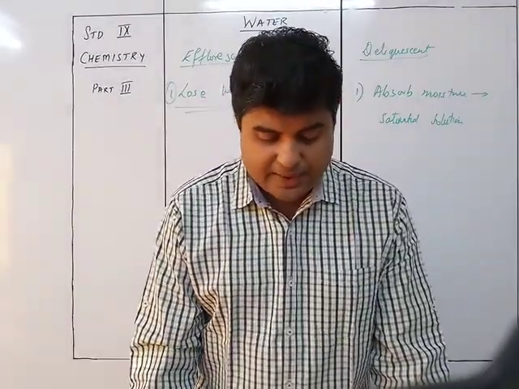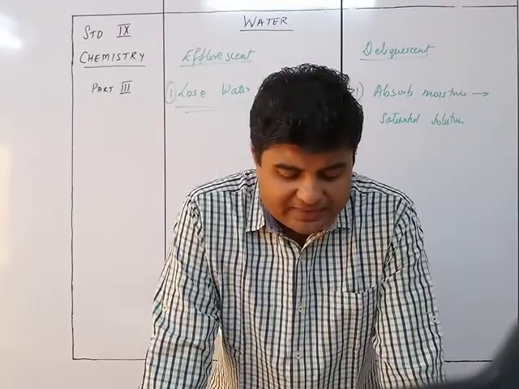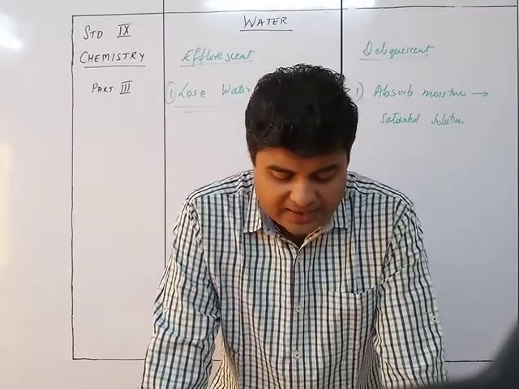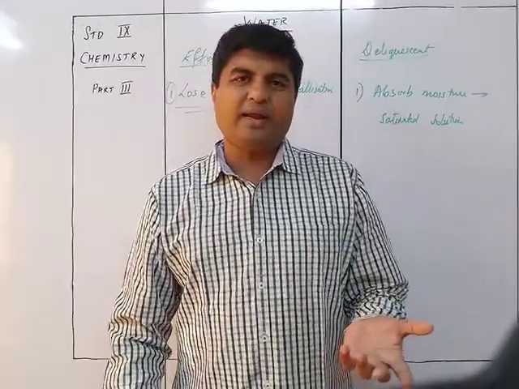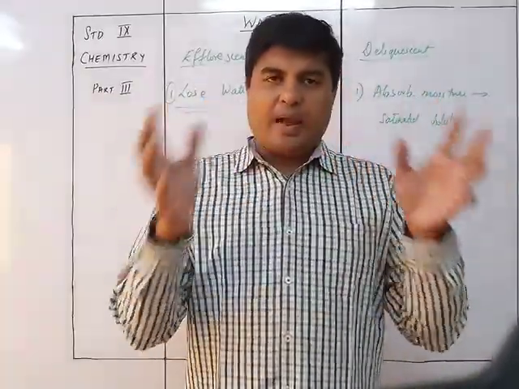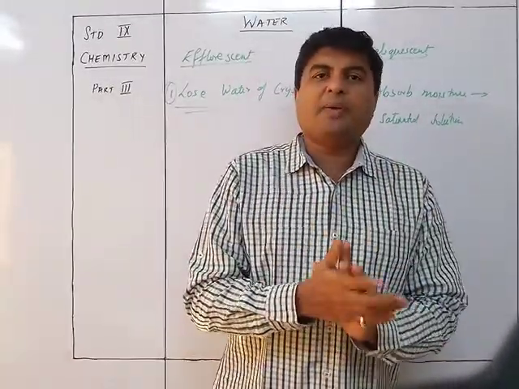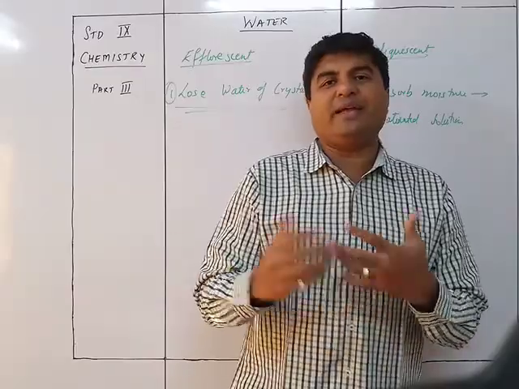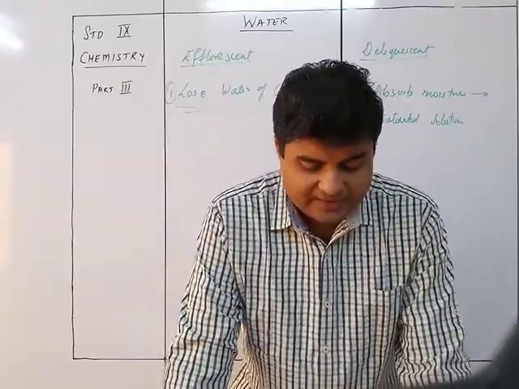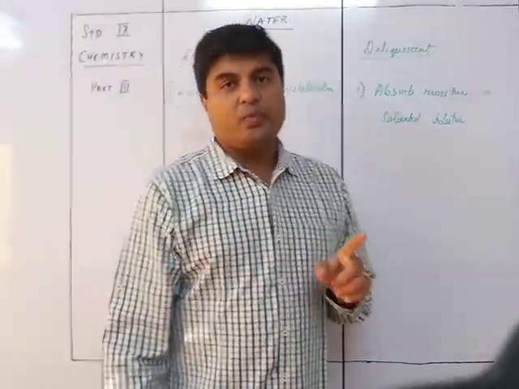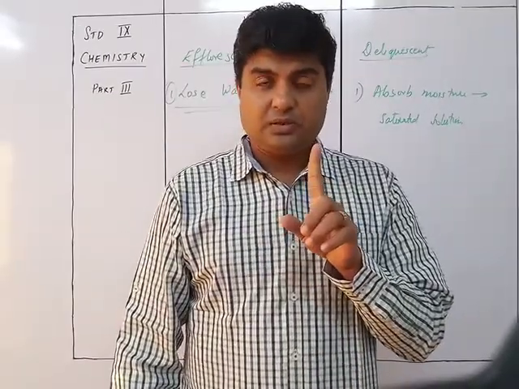These substances will absorb or remove moisture from other substances. Fused calcium chloride is deliquescent in nature, absorbs moisture, and hence is used as a drying agent or desiccating agent. Any drying agent which is used in an apparatus called a desiccator is called a desiccating agent. So it's one and the same, but because it is used in a desiccator, it is called a desiccating agent; otherwise it is a drying agent. So a drying agent is the one which absorbs the moisture from a substance.